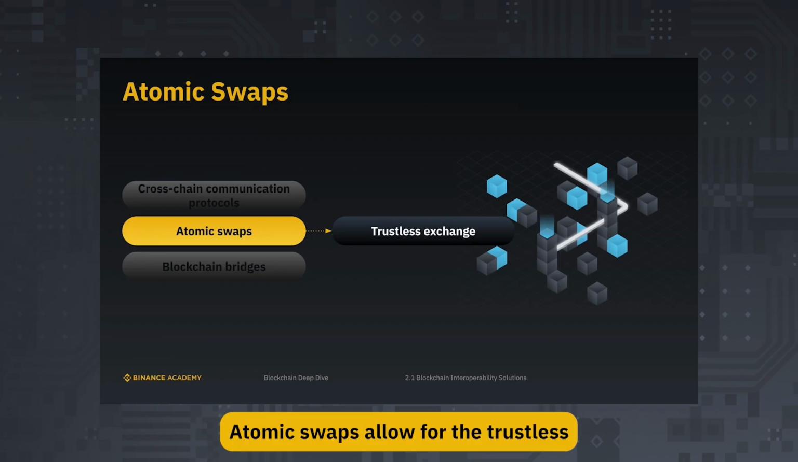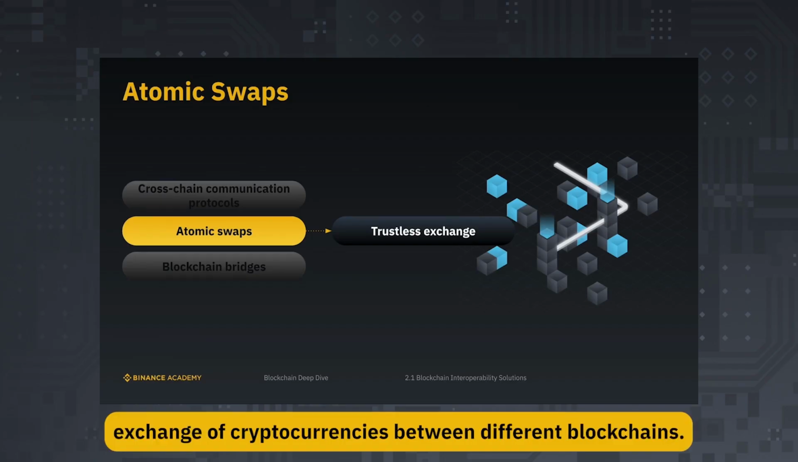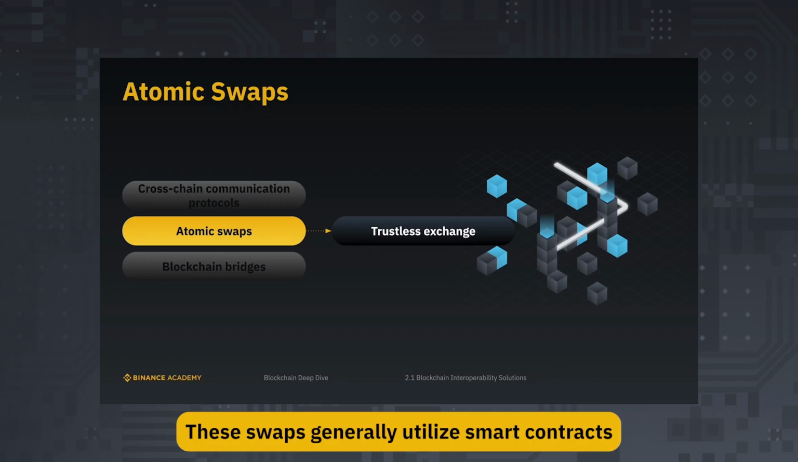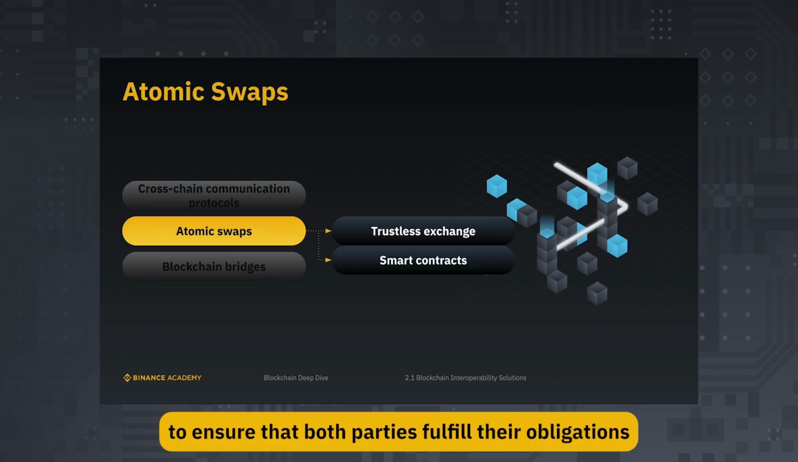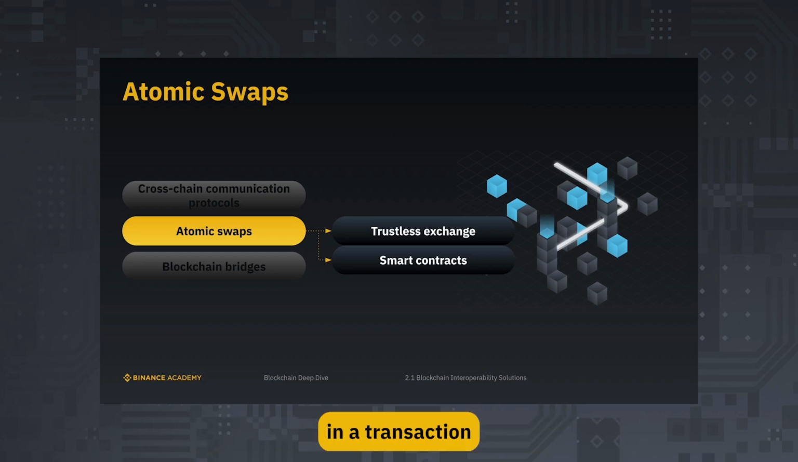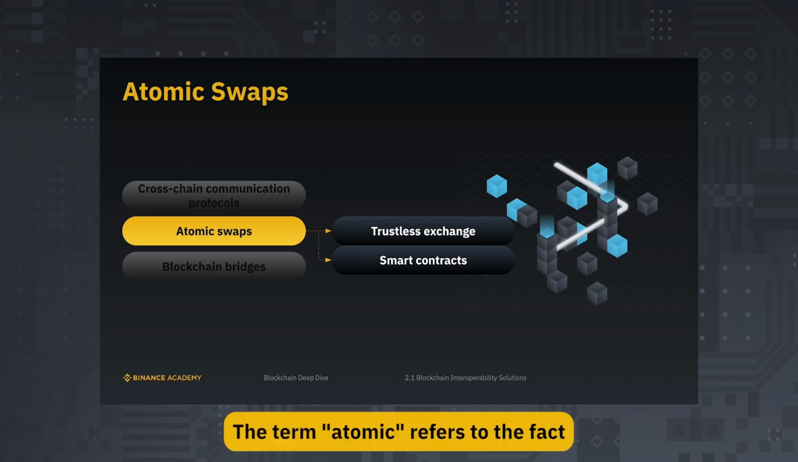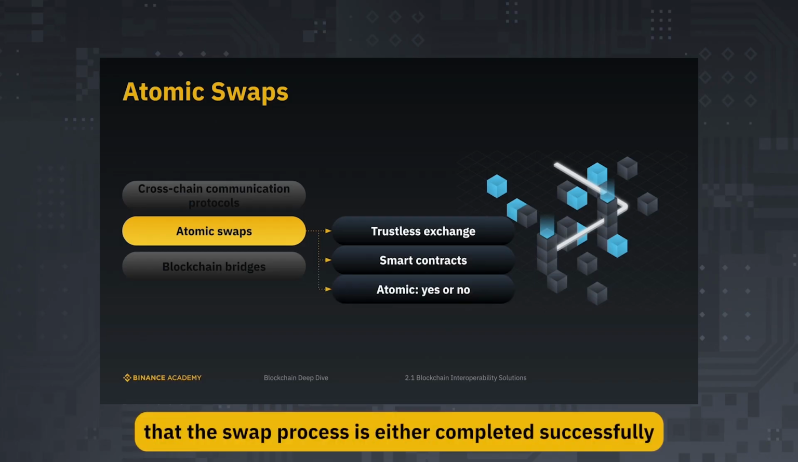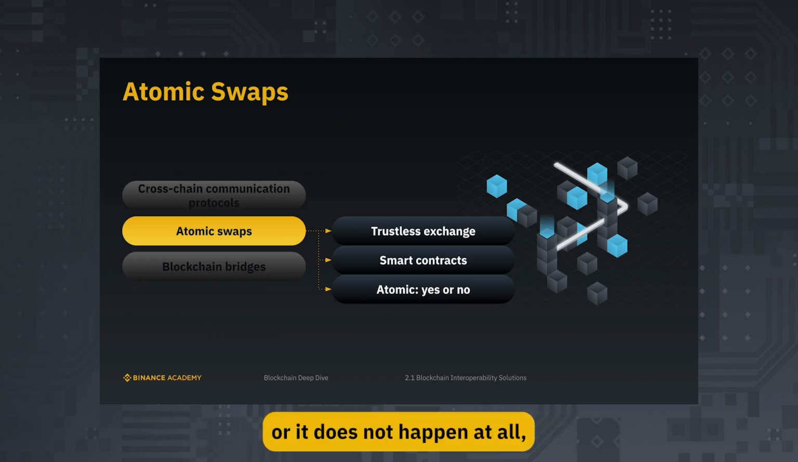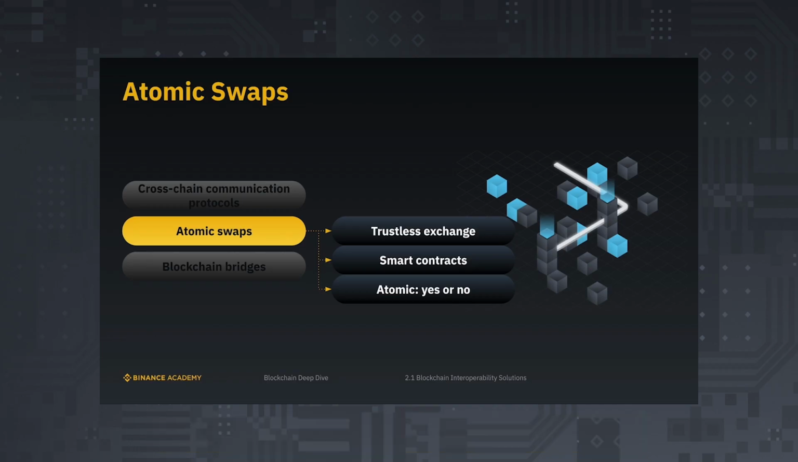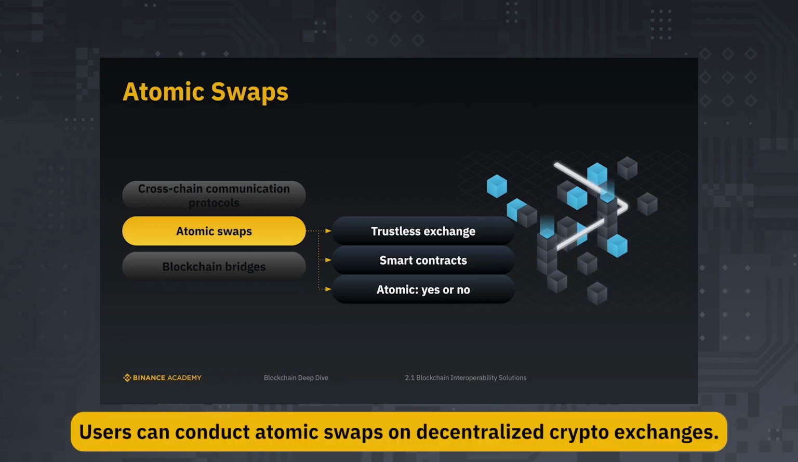Atomic swaps allow for the trustless exchange of cryptocurrencies between different blockchains. These swaps generally utilize smart contracts to ensure that both parties fulfill their obligations in a transaction without the need for third-party intermediaries. The term atomic refers to the fact that the swap process is either completed successfully or it does not happen at all, ensuring that neither party is left at a disadvantage. Users can conduct atomic swaps on decentralized crypto exchanges.